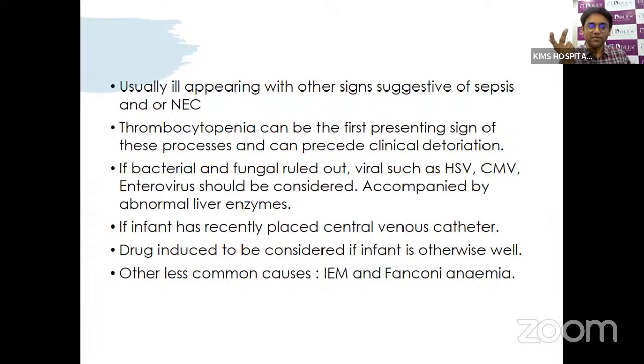We can get abnormal liver enzymes when there is associated HSV, CMV, and enteroviral infections. Any babies who have a central venous catheter like a PICC line, central lines, or UVCs can have thrombosis related to the central venous catheter. Certain drugs like meropenem, when given at high doses, can also lead to thrombocytopenia. And less commonly, IEMs and vancomycin can present with thrombocytopenia, both in early onset and late onset.